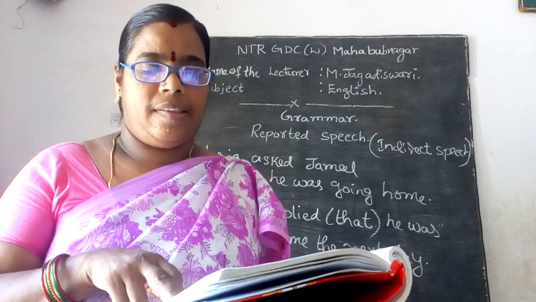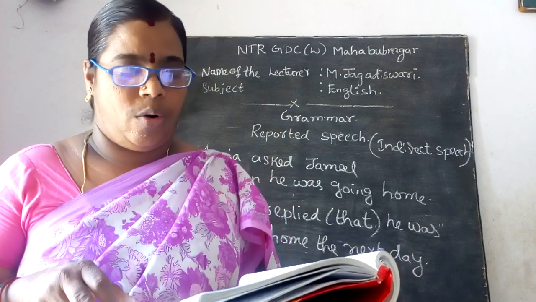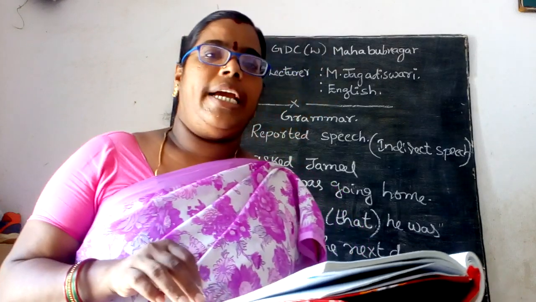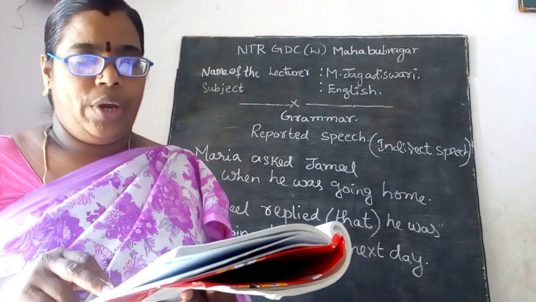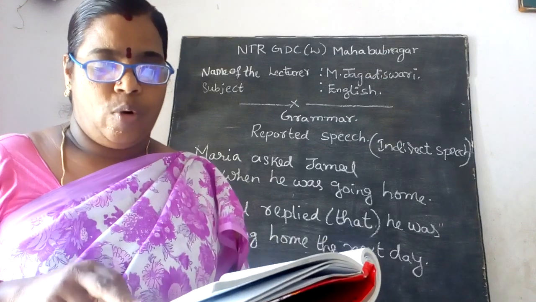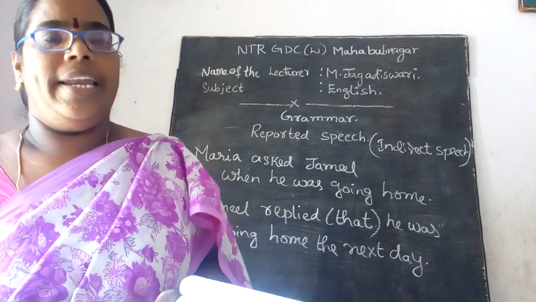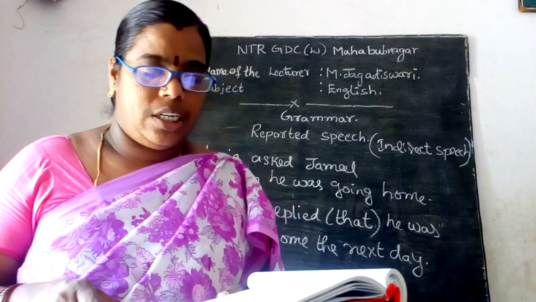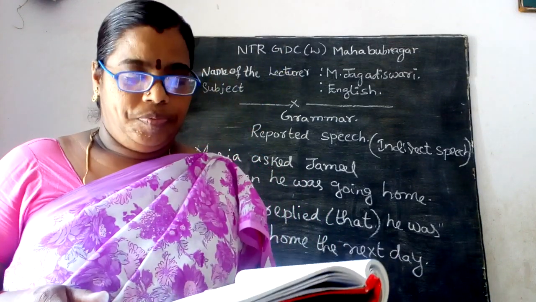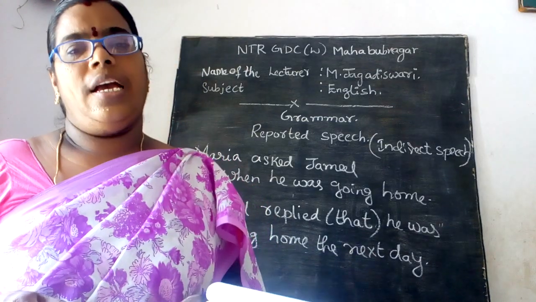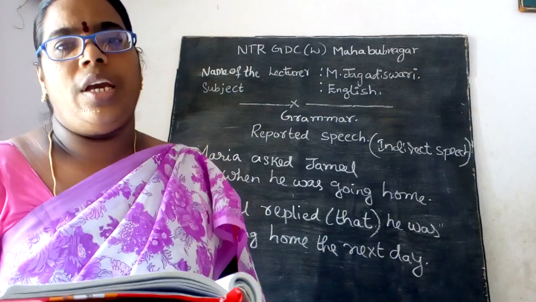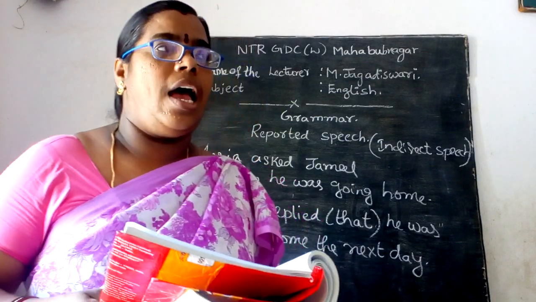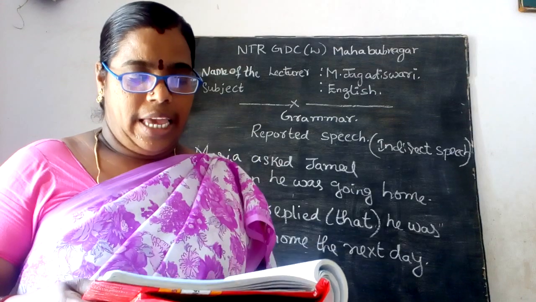The time and place indicators, that is, tomorrow becomes the next day. So "you are going home tomorrow" or "I am going home tomorrow" makes the next day. And in the tenses, you are going to have changes: are going, was going, am going and was going are the sentences in which you make changes in the tenses.